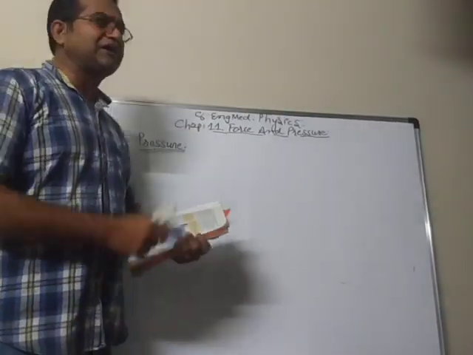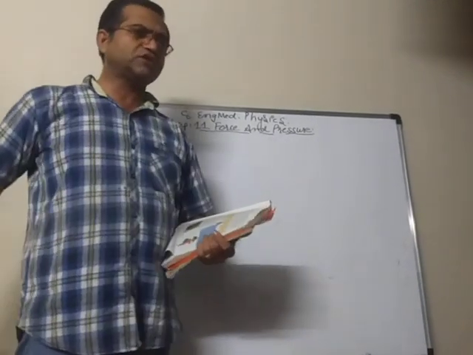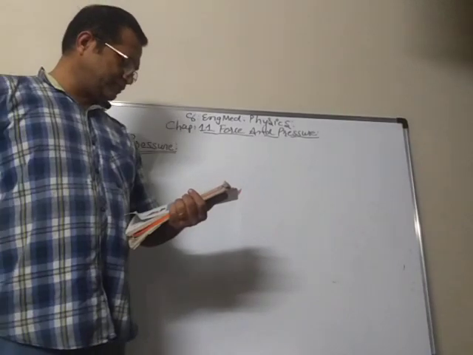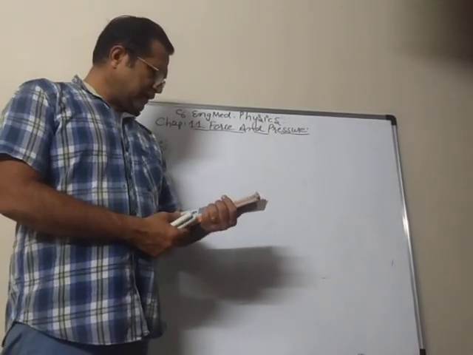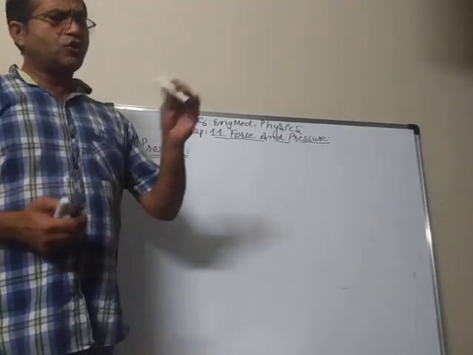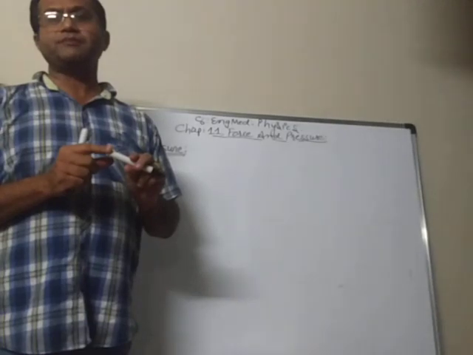Similarly, if you take a nail and try to push it into a piece of wood, what will happen? Now there are two ways. Suppose this is a nail, this is the pointed part and this is the blunt part.